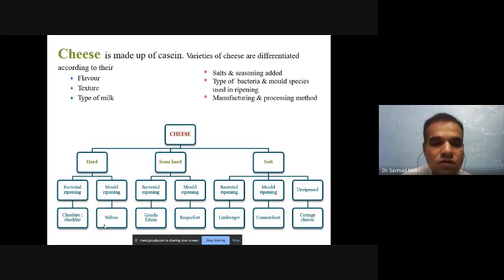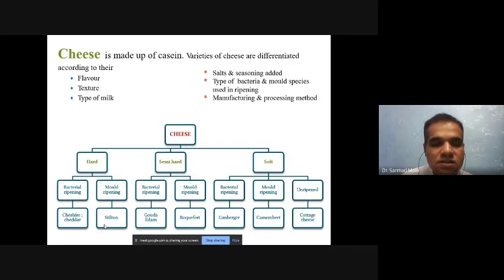Semi-hard cheese ripened by bacteria is Gouda or Edam type of cheese, and when semi-hard cheese is ripened by mold, it is a Roquefort type of cheese. Then we prepare soft cheese in three types. Bacterial ripening gives Limburger, mold ripening gives Camembert, and the unripened type of cheese is cottage cheese.